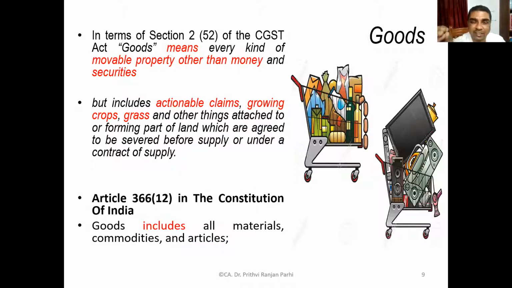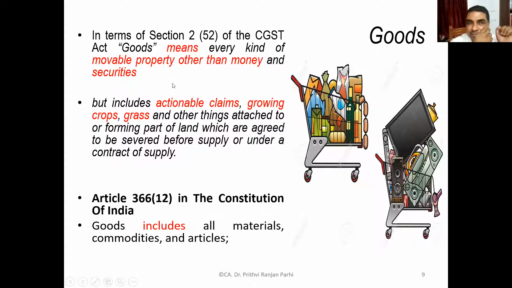The first definition we want to learn is about goods. As you can see in the slides, goods are defined in section 2, clause 52 of CGST. As per that, goods means every kind of movable property other than money and securities.